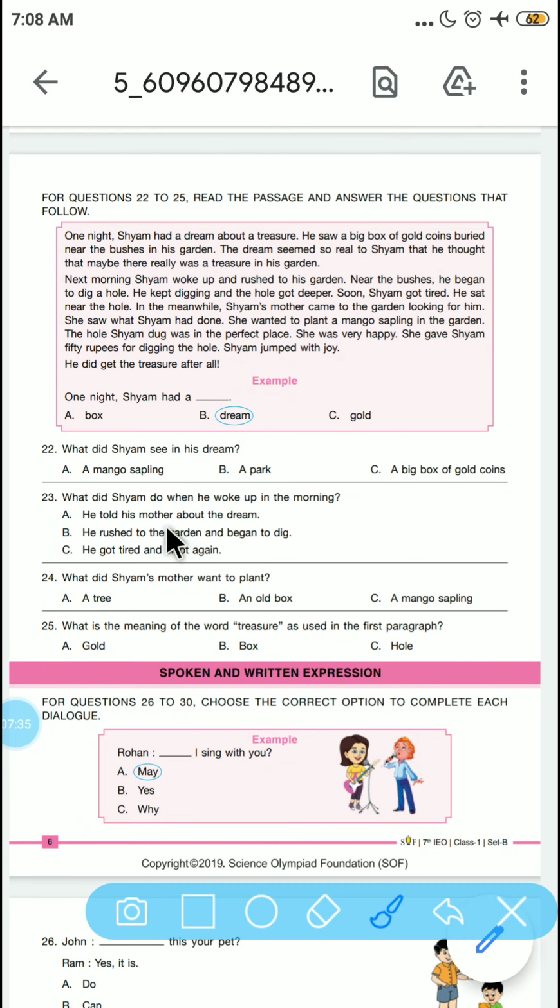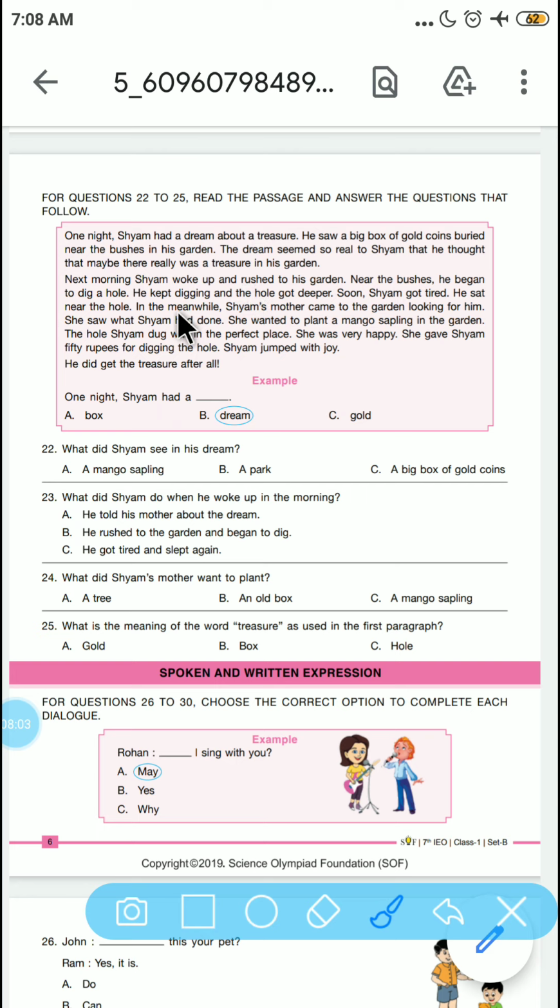Now read the passage and answer the following question. One night Syam had a dream about a treasure. He saw a big box of gold coins buried near the bushes in his garden. The dream seemed so real to Syam that he thought that maybe there really was a treasure in his garden.